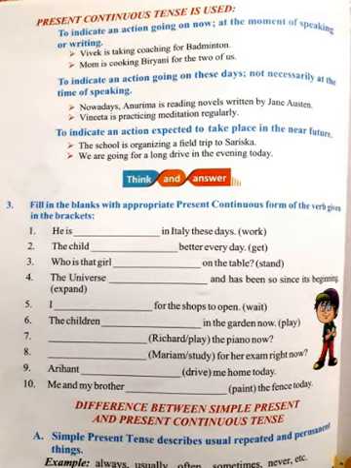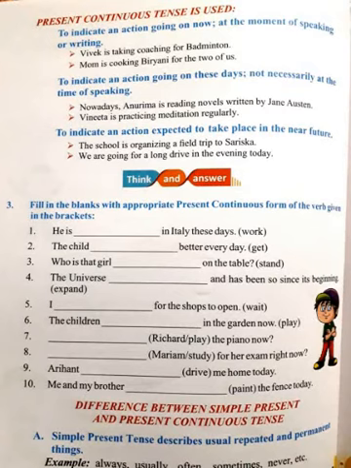To indicate an action going on these days, not necessarily at the time of speaking. For example, nowadays Arunima is reading novels written by Jane Austen. Vinita is practicing meditation regularly. That means to indicate an action which is going on but not necessarily at the present time when we are talking.